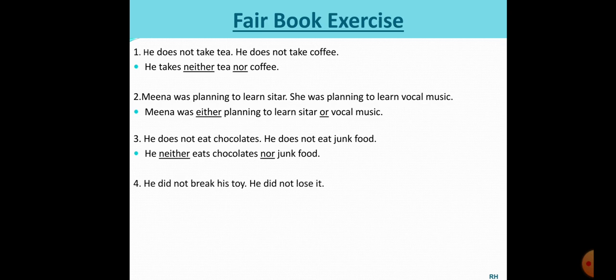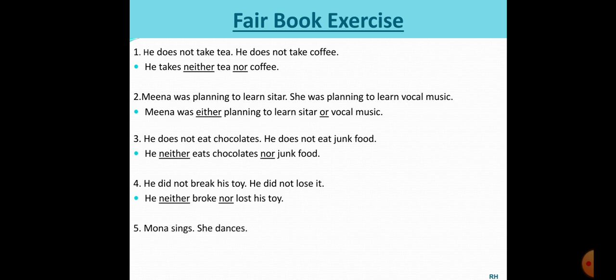Next, he did not break his toy. He did not lose it. Now here, did not. When you remove did not and add neither, what will happen? Break will become broke because it is past tense. The V2 form of break is broke. So you remove did not and add neither, and break becomes broke. So he neither broke nor lost his toy, right?